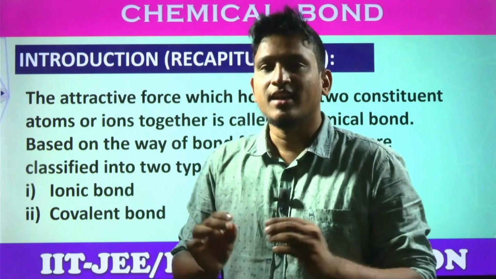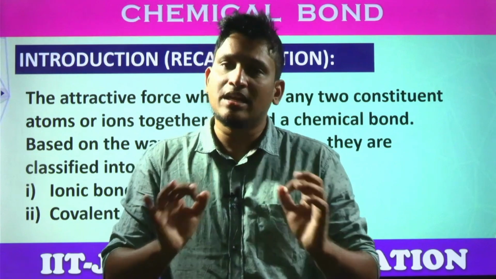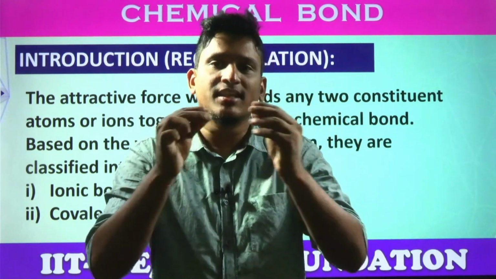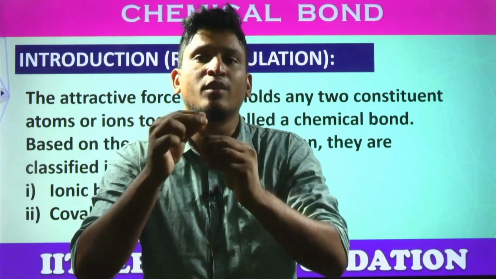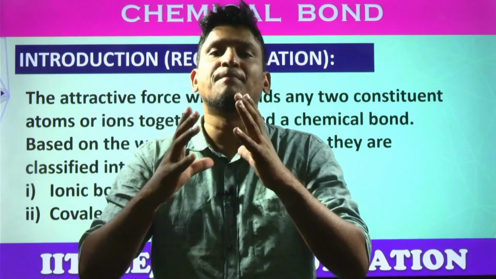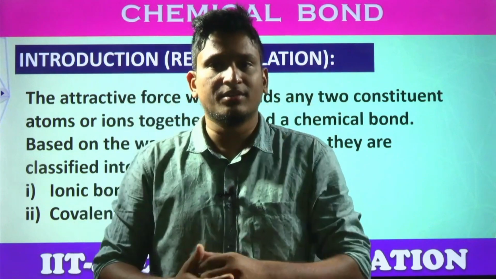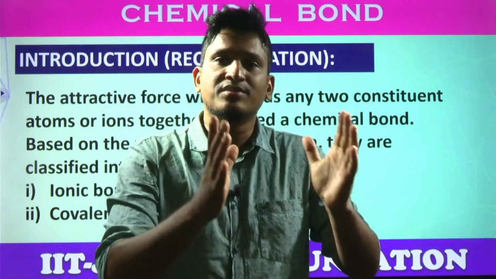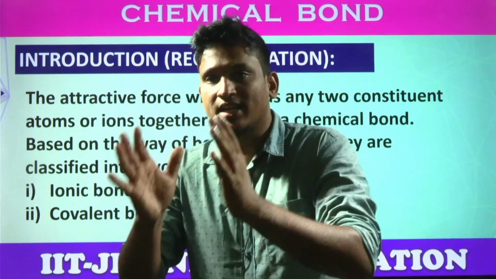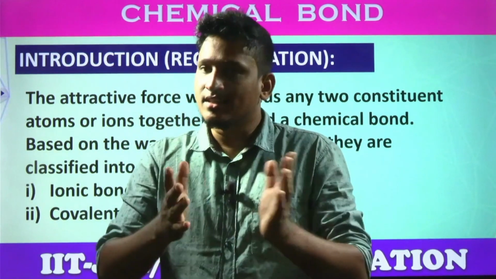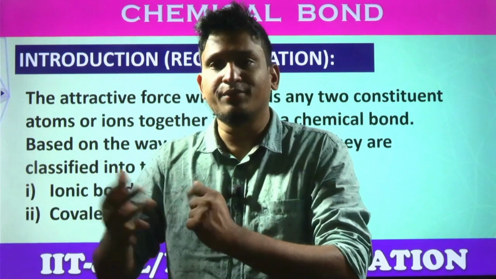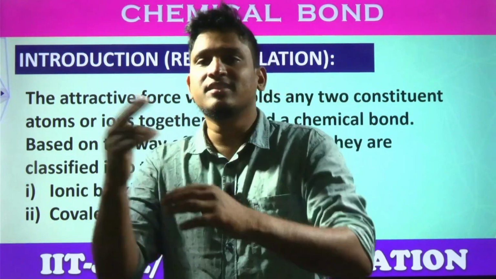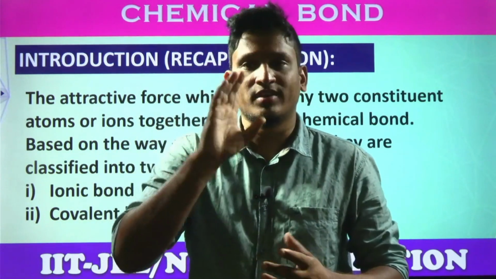These atoms do not exist independently, but they exist in the combined form. Combined form means they chemically combine, form chemical bonds, and produce a completely new substance. For example, hydrogen is an element, oxygen is an element. If hydrogen exists as hydrogen and oxygen exists as oxygen, is there any possibility for the formation of water? No. They chemically combine and synthesize a new substance called water, H2O.